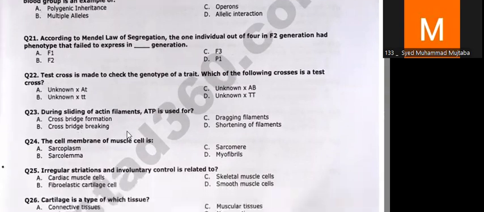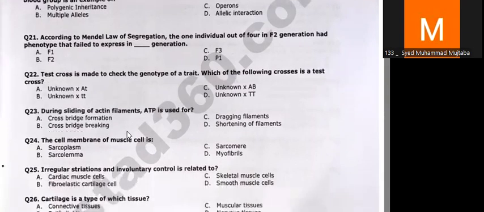On question number 23, what is the role of ATP? ATP stands for adenosine triphosphate, and the energy is required to break the cross linkages between actin and myosin. For example, after death, because of a lack of ATP, there isn't any energy to break the bonds between actin and myosin, and therefore the body becomes rigid.